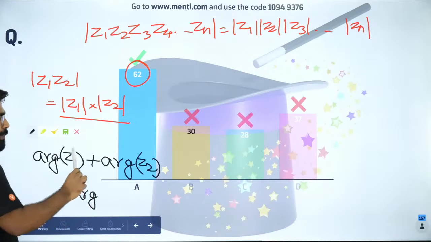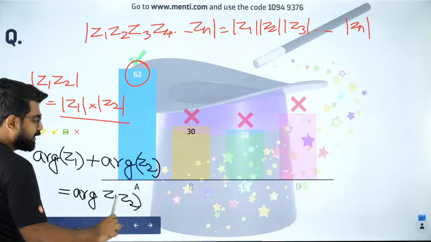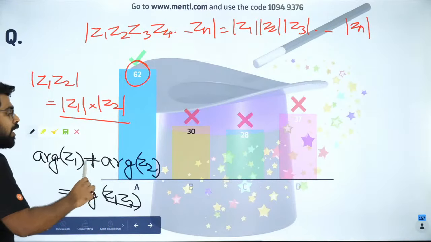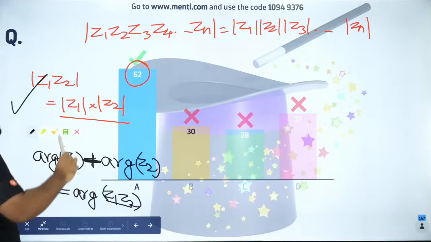So argument of A plus argument of B is argument of AB. So it will be argument of Z1, Z2. Did you all understand it? So the product will split as addition, not multiplication. So that is why the second one was wrong, the first one was correct.